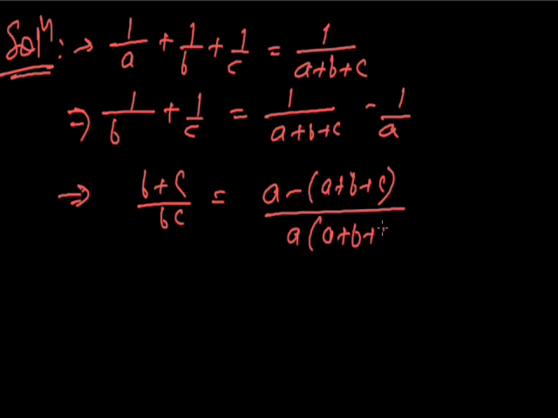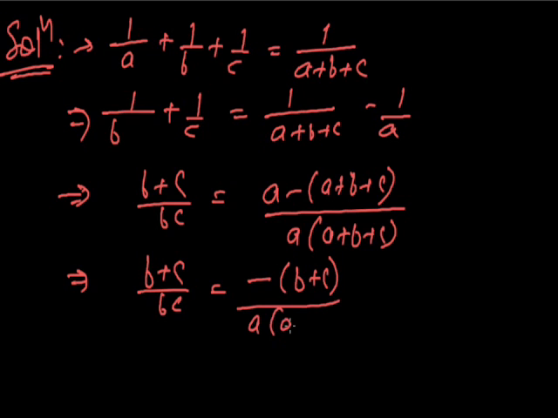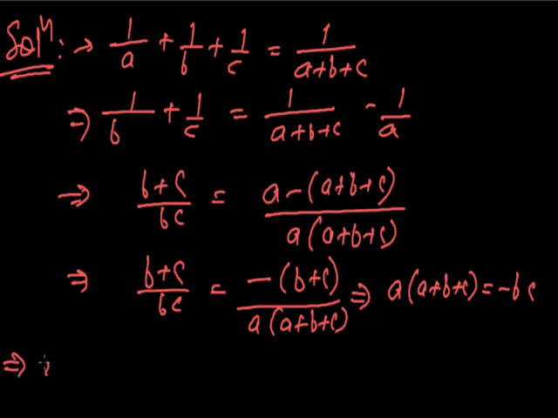From here we have b plus c upon bc is equal to minus of b plus c upon a into a plus b plus c. By cross multiplication we would have a into a plus b plus c is equal to minus bc, or a square plus ab plus ac plus bc is equal to 0.